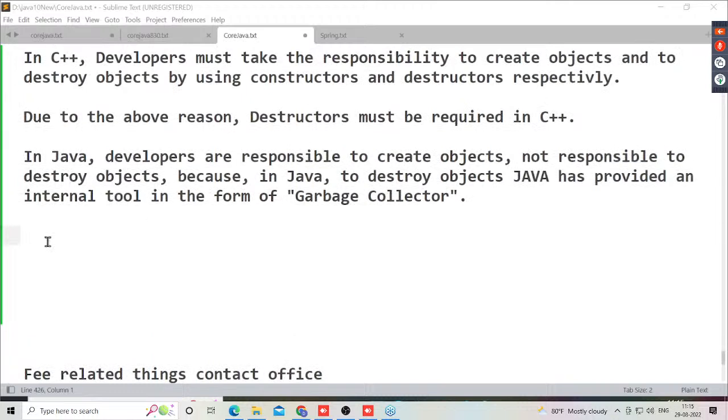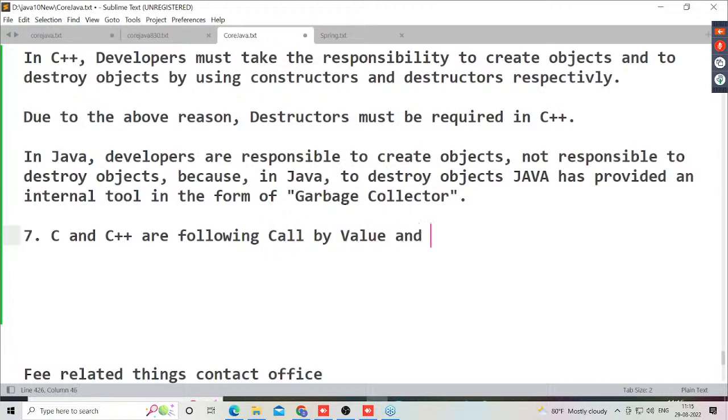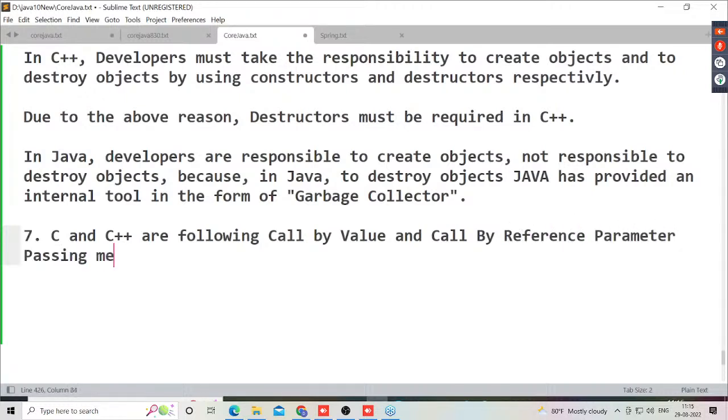The next topic: all of you understand this clearly. C and C++ are following call by value and call by reference parameter passing mechanisms.